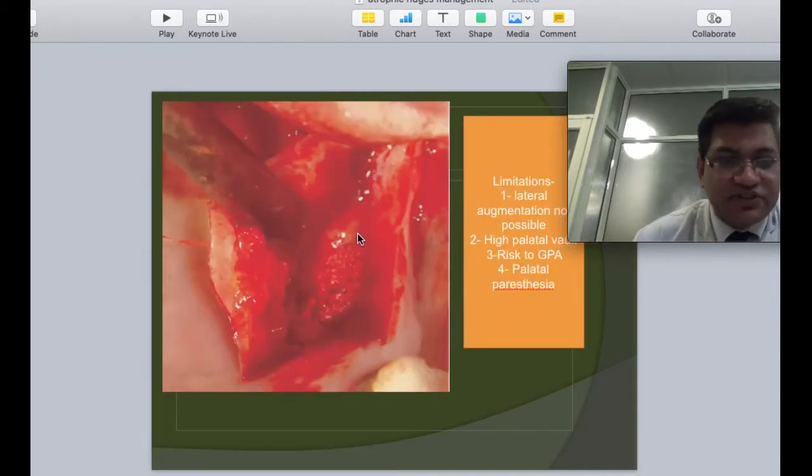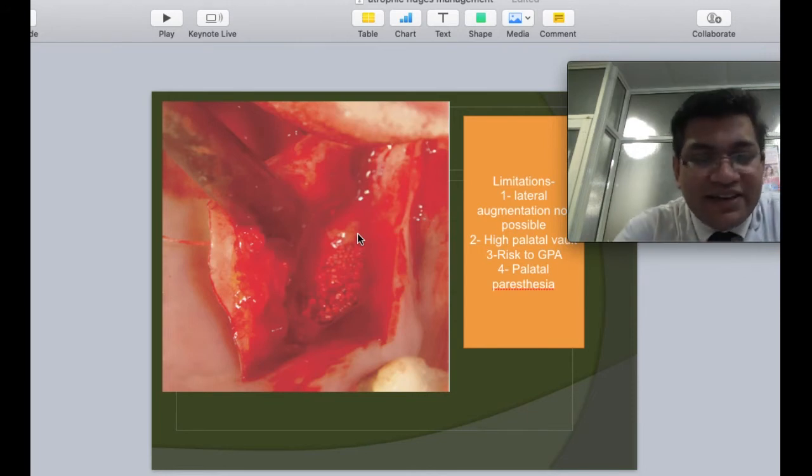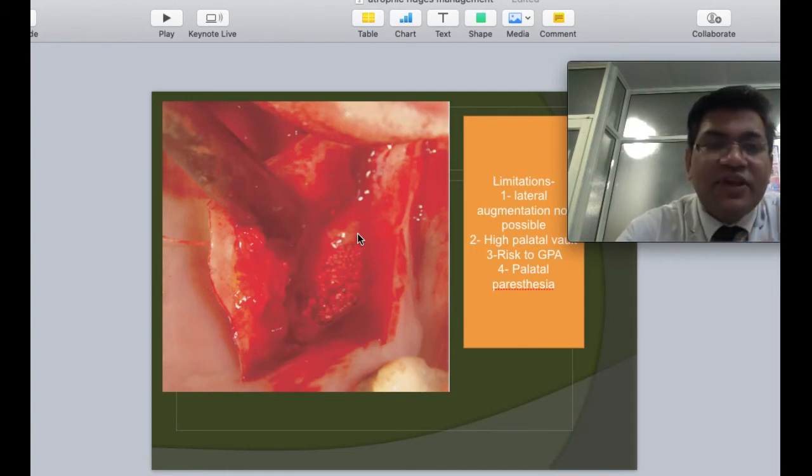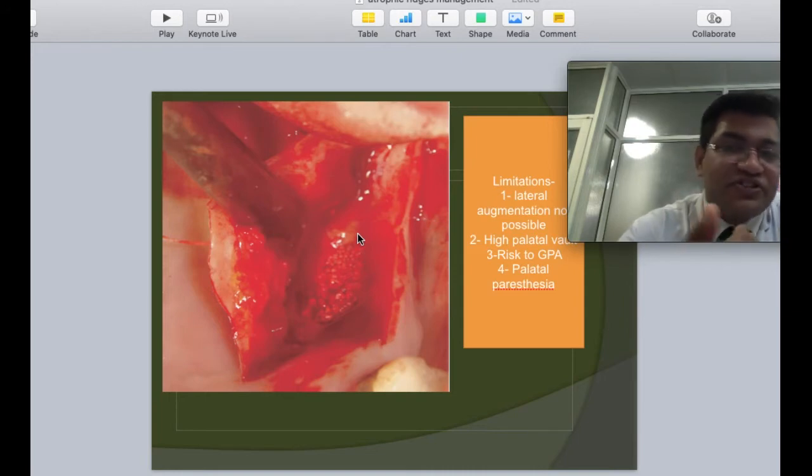What are the limitations of using a palatal approach for direct sinus lift? Basically, the lateral augmentation. What we mean by lateral is, if we have a horizontal defect along with the ridge on the buccal aspect, we cannot change that with the palatal approach. So this is ideally used for isolated vertical defects and it has got no role in horizontal augmentation on the buccal aspect.